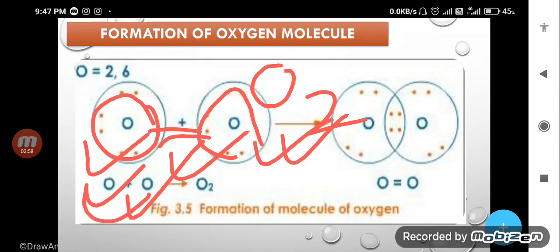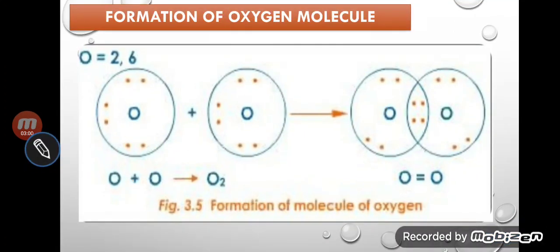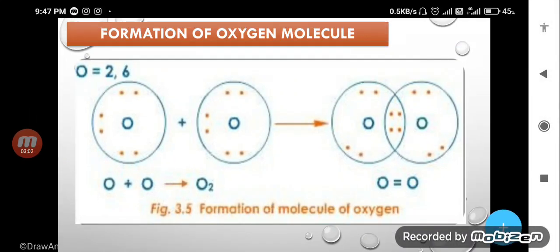What is formed? Oxygen molecule. So, my dear students, oxygen molecule can be said only molecule, not compound. What is a molecule? In the case of oxygen, oxygen is a molecule in which two or more same atoms combined chemically, that is called molecule.